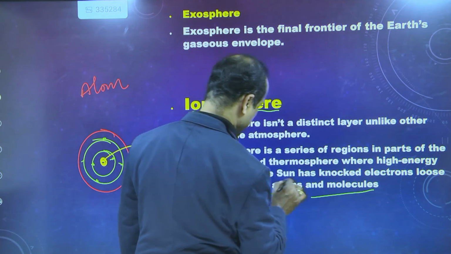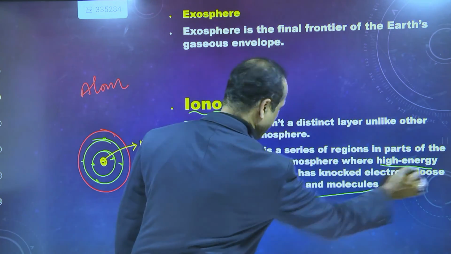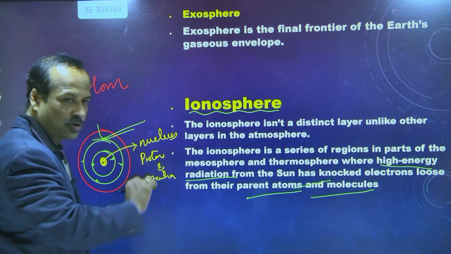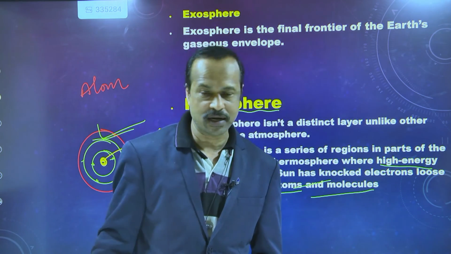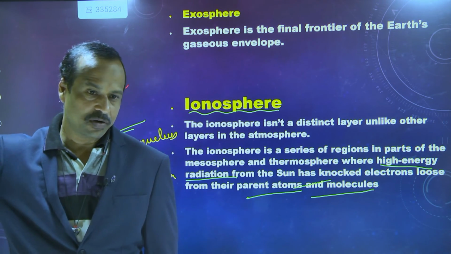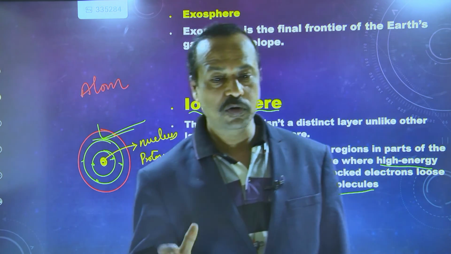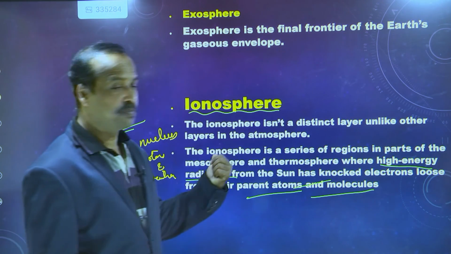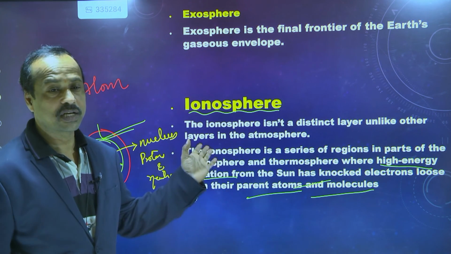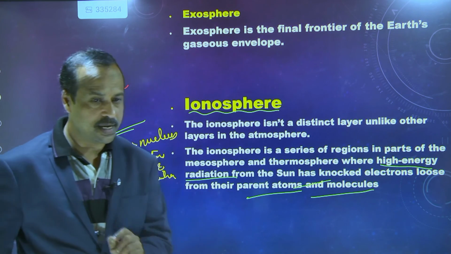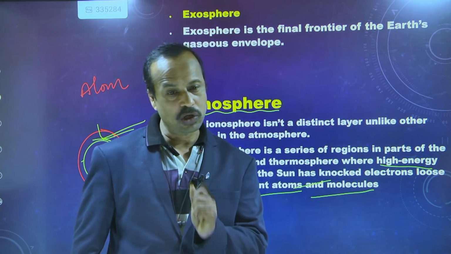High energy radiation knocks out the electrons from the atoms, and when electrons are removed from an atom, it becomes an ion. Most of the ions are present in this layer, so it is called the ionosphere. I will explain this in detail in the atoms and molecules chapter.